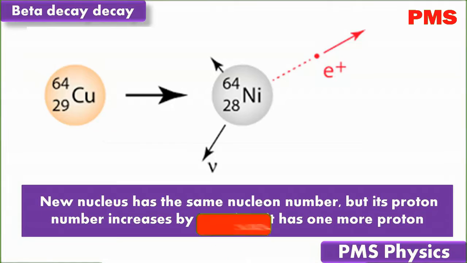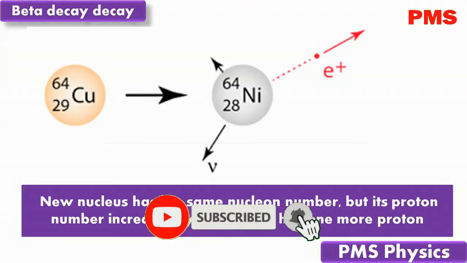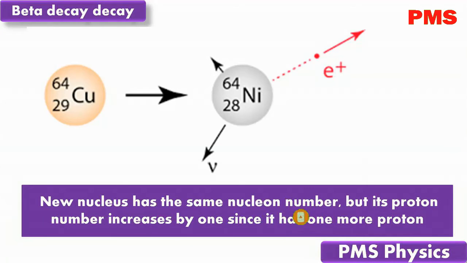Beta decay. In beta decay, a neutron changes to a proton and an electron. The proton remains in the nucleus and the electron is emitted as a beta particle. The new nucleus has the same nucleon number, but its proton number increases by 1 since it has one more proton. You can also see that radioactive carbon, called carbon-14, decays by beta emission to nitrogen. You can see the equation method.